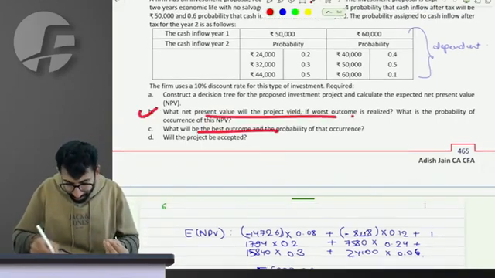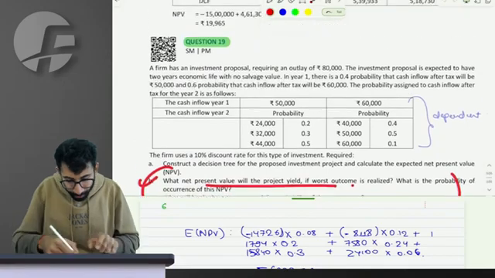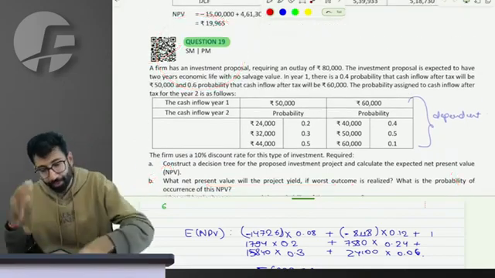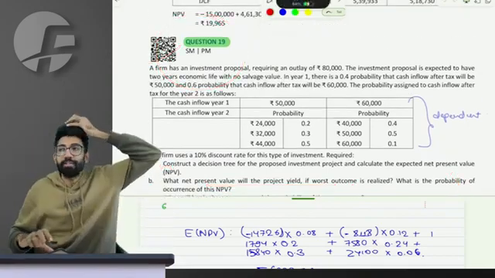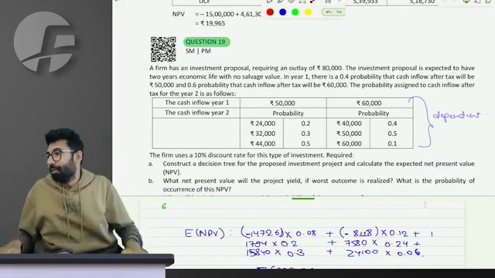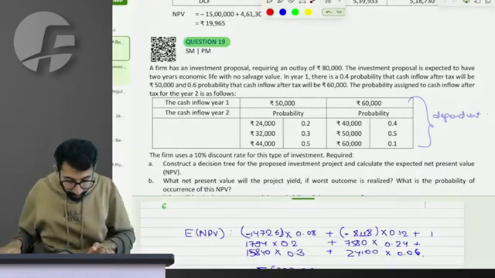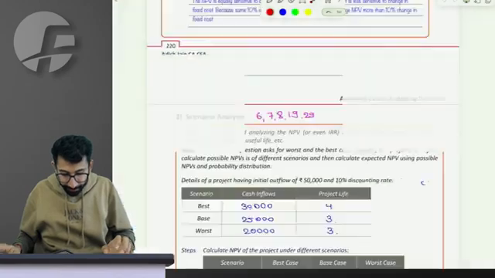Second part, worst case NPV, best case NPV, all that then is easy. Just wanted to explain this particular thing in question number 19. The scenario analysis question is done. Perfect.